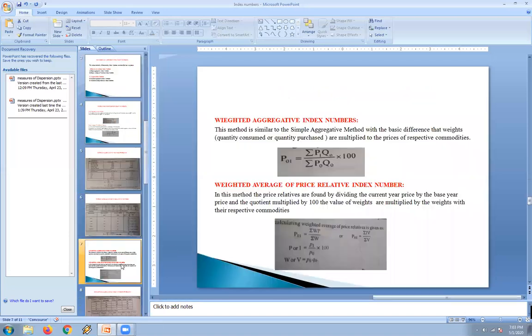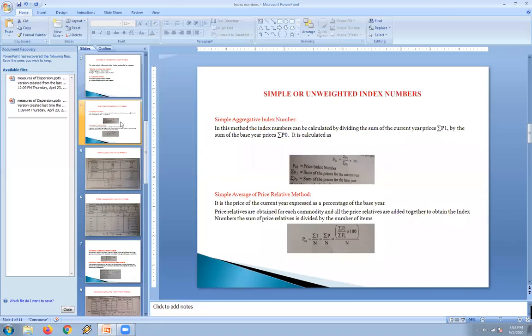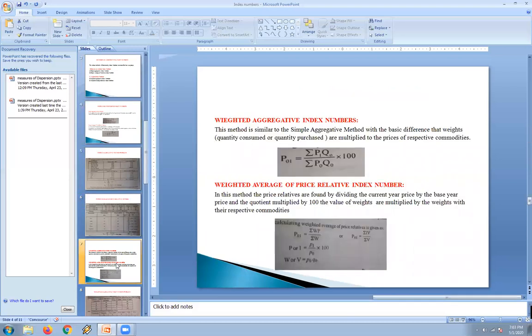So let us see, these are the two methods we calculated. The earlier one is unweighted, where the quantity values are not given, only the prices. But in the second method, the weighted aggregative index method, the quantities are also considered for the calculation of the price index. So the weighted index is again categorized into two: one is the weighted aggregative index, and the other is the weighted average of price relative index.